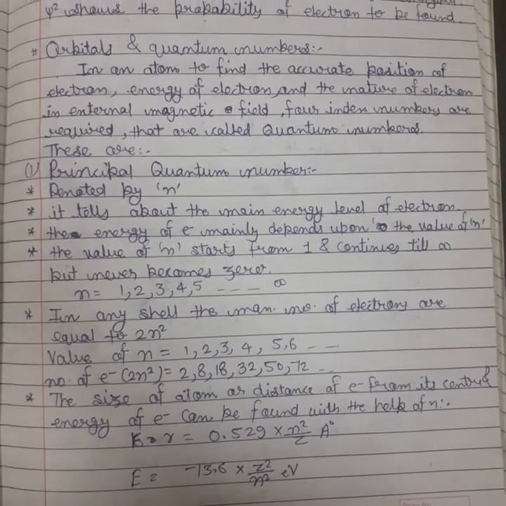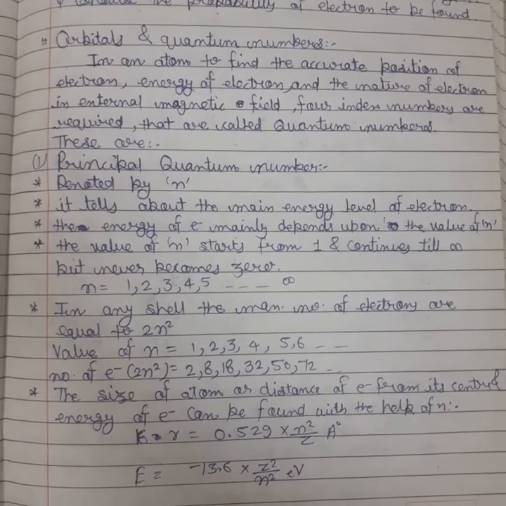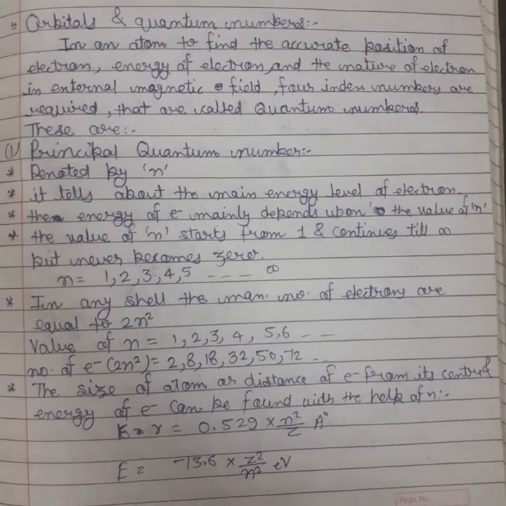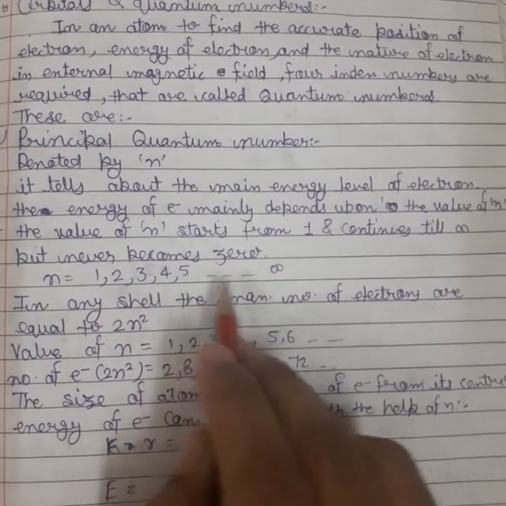But it never becomes zero, that we will never find an atom that has not a single shell. So the value of n here, as you can see, starts from 1 and continues till infinity.